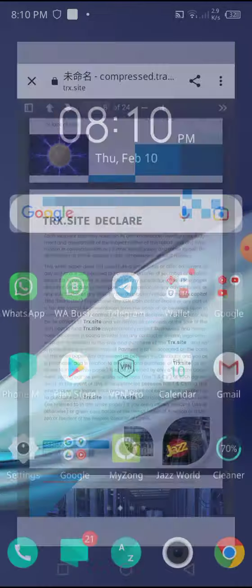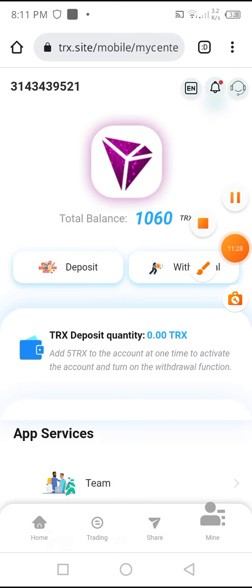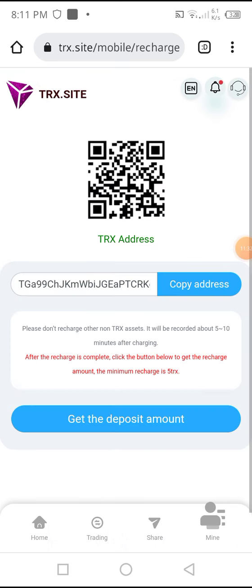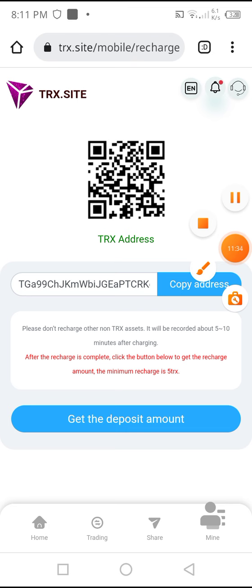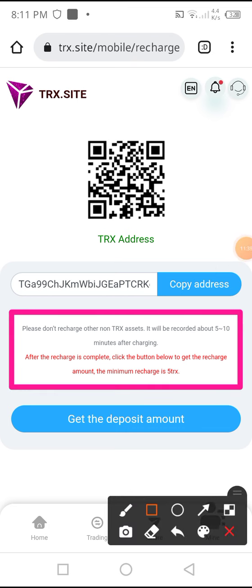I go back to the website to give you a review of how to recharge and how to deposit in this website. I will provide you a link in the description. You can check the white paper of this website. And I want to deposit in my account. I click on the deposit method. You can see that I click on deposit, and here you can see 5 portions. First I divide these portions. Please do not recharge other non-tier accesses; it will be recorded about 5 to 10 minutes after recharging.